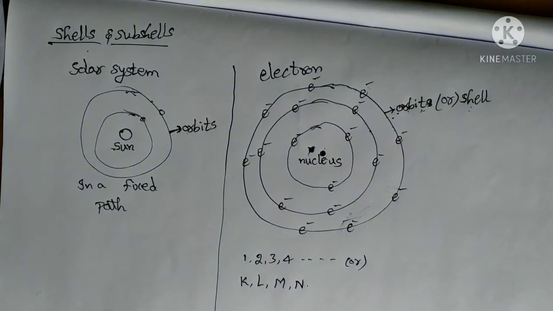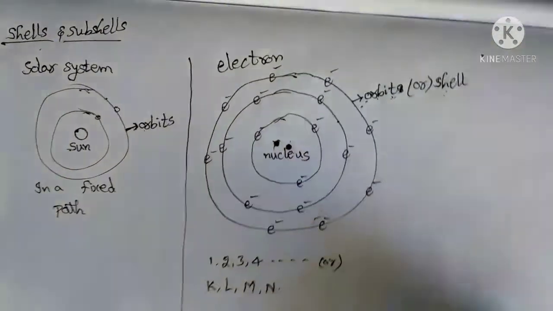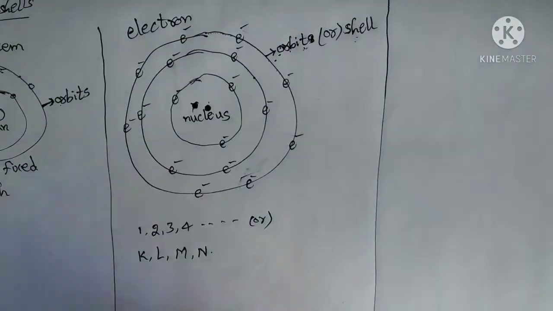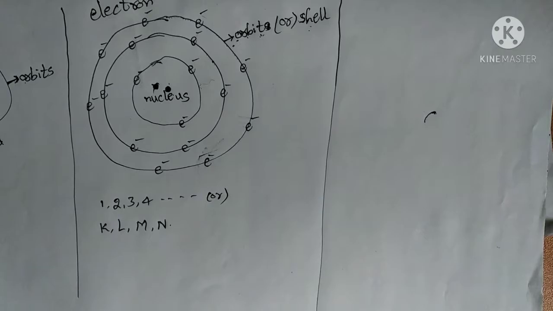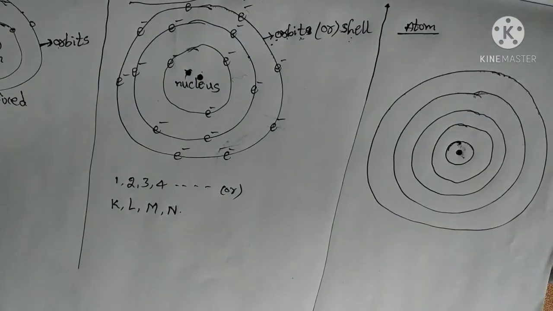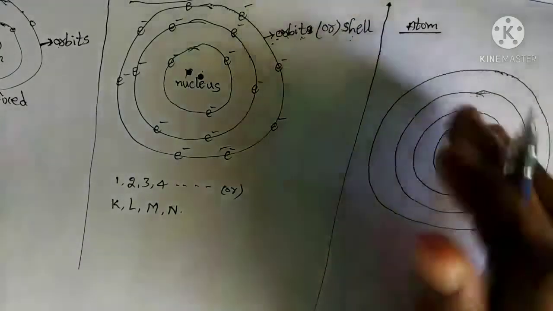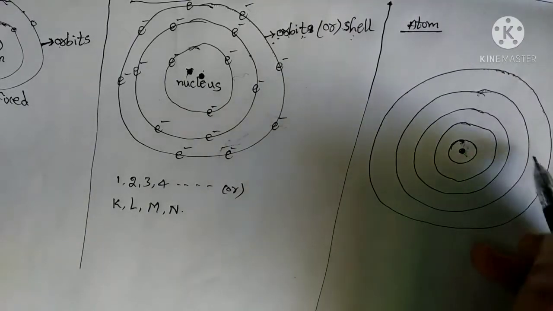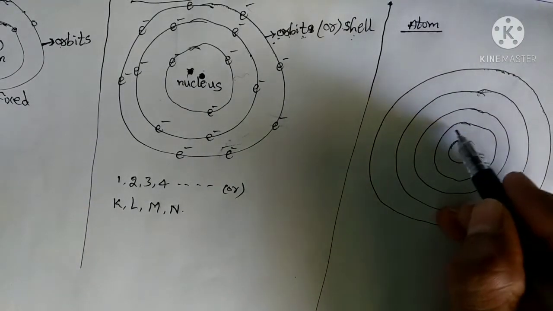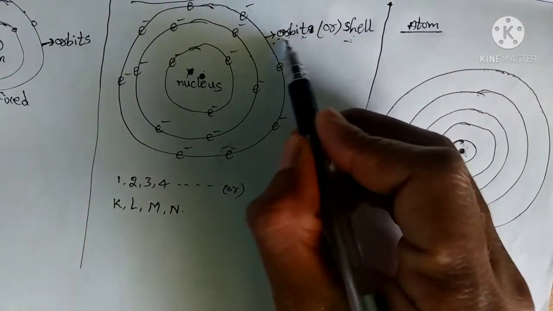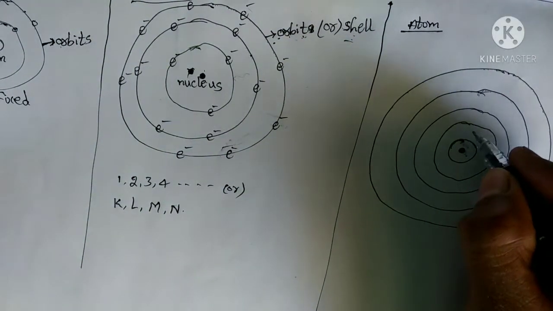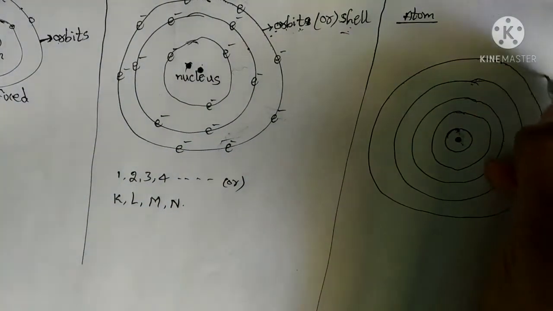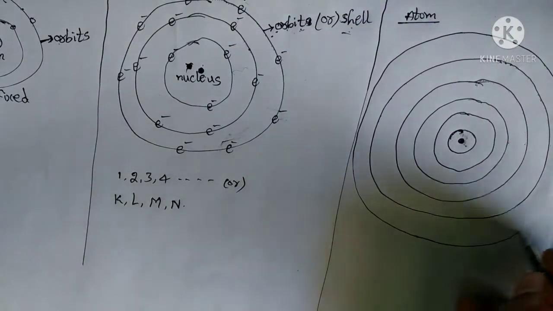Here we will see the structure of the atom. Now consider this as the atom. This is the nucleus, and around this nucleus, electrons are revolving in a fixed path. These fixed paths we have already discussed as shell or orbit. So for these shells, we are giving numbers or names.